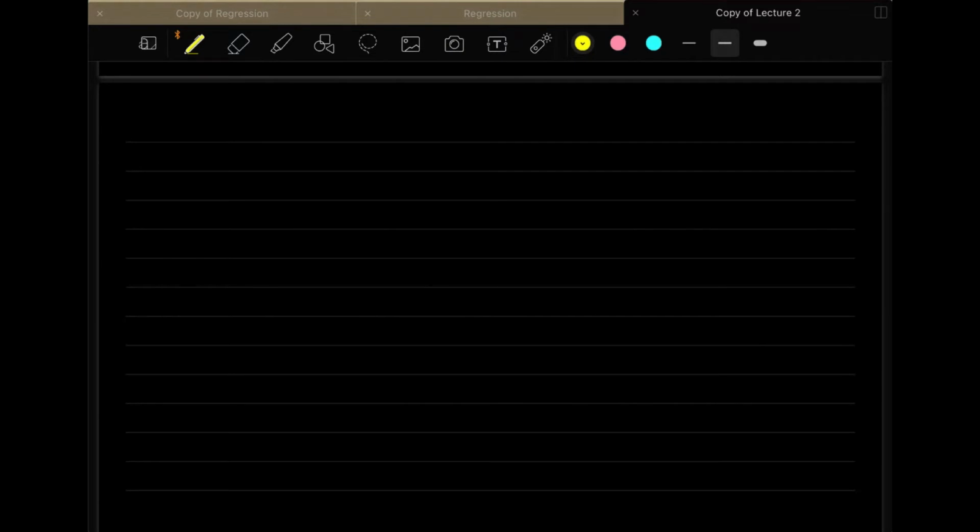So if you don't have any questions here, then let us discuss small signal models. Small signal models. So let us understand what this small signal model means.